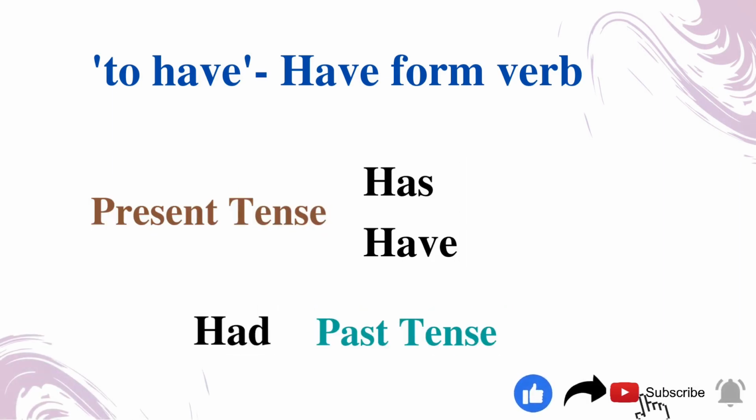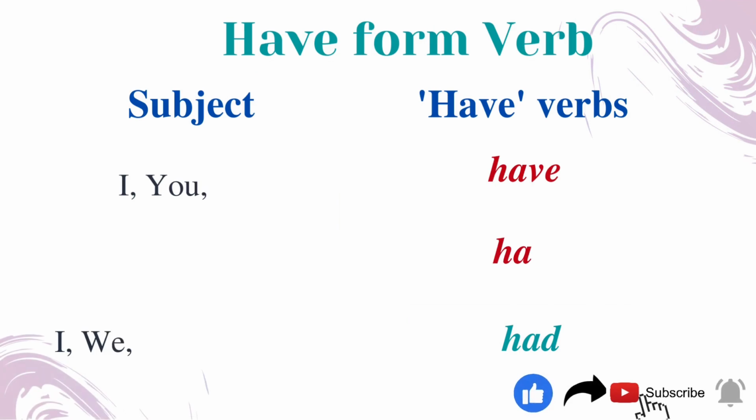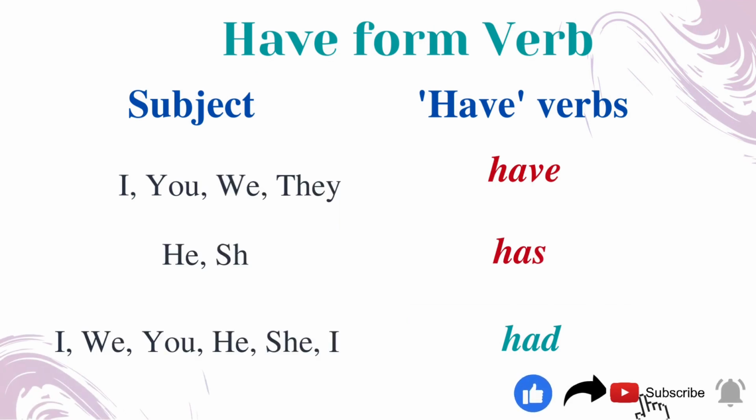Next, let's see the have form of verb. Has, have, and had are the have forms of the verb. Here, has and have can be used for present tense, and has is only used for singular subjects. Have is to be used for plural subjects. The last one, had, is to be used for past tense, and it can be used with all subjects.